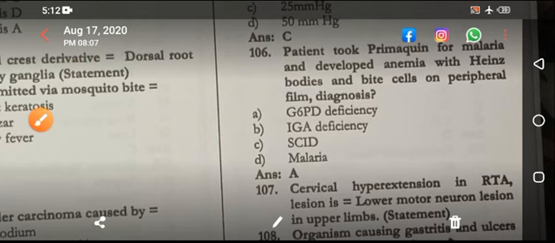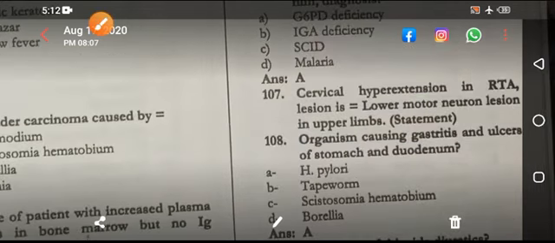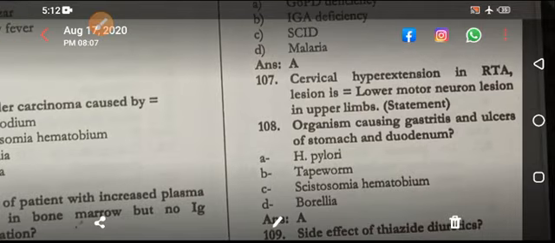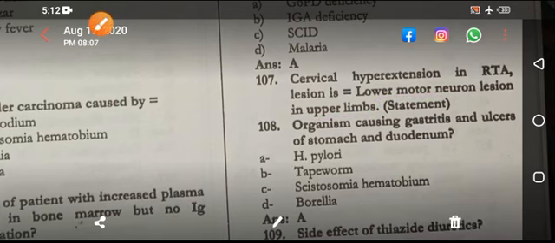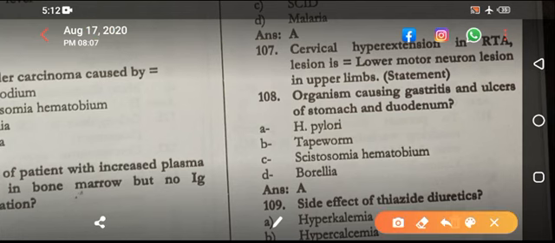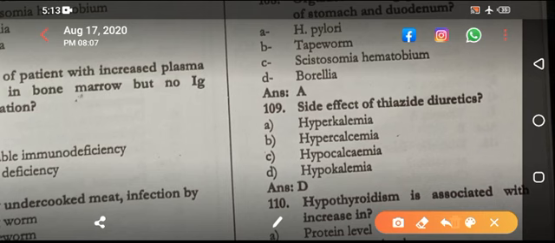Patient took primaquine for malaria and developed anemia with Heinz bodies and bite cells. This is G6PD. Cervical hyperextension, lower motor neuron lesion in the upper limb. This is actually the lower motor neuron lesion in the upper limb and upper motor neuron lesion in the lower limb. Organism causing gastritis, simple MCQ, H. pylori. Side effect of thiazide diuretics, that is hypokalemia.